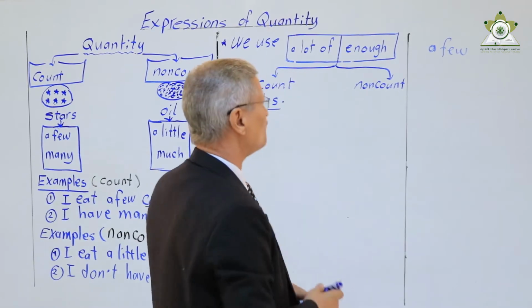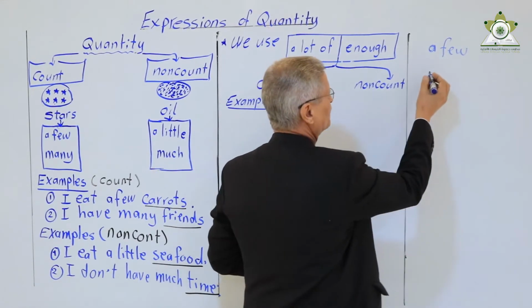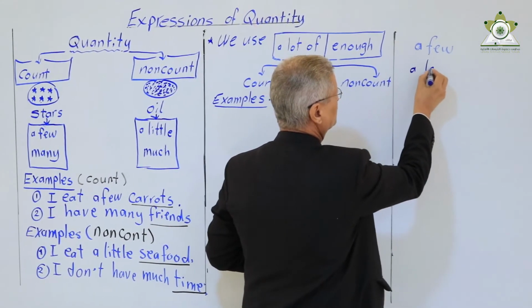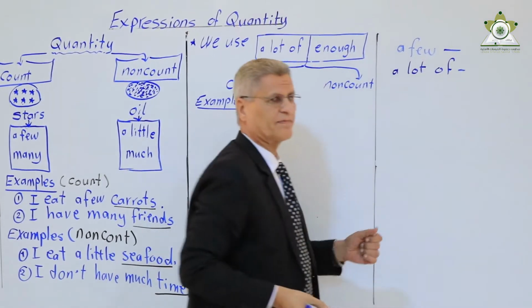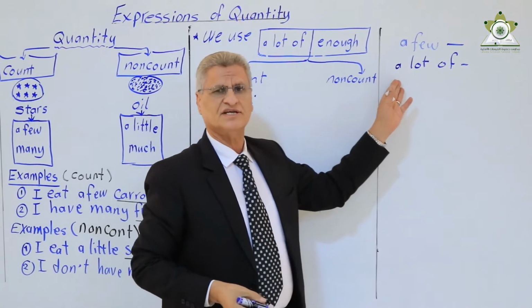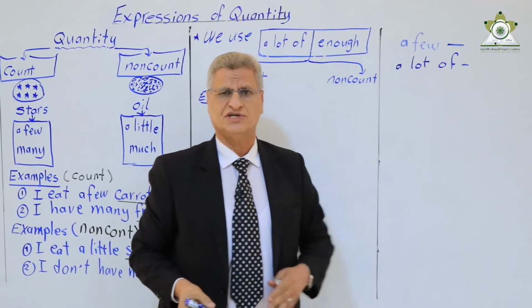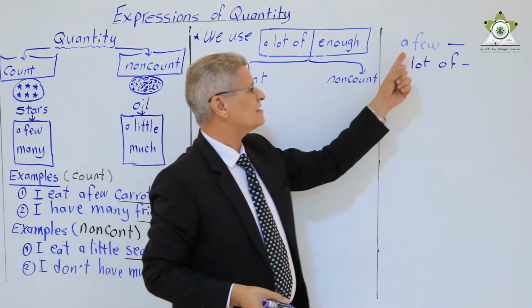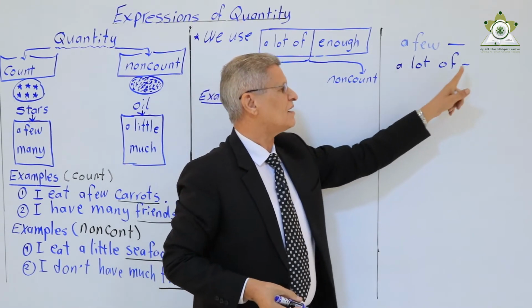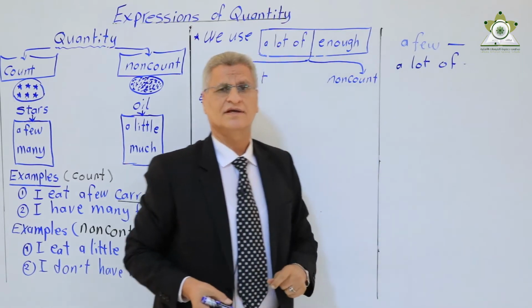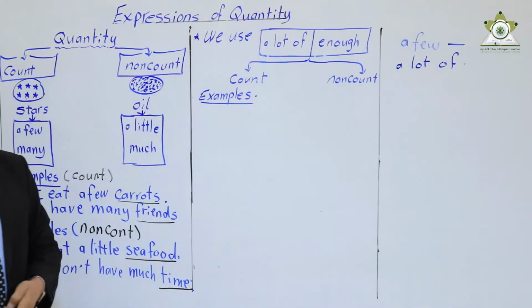It consists of one word, and we have a lot of. These are examples of expressions. An expression may be one word like a few, or a group of words like a lot of. This is the meaning of expressions.